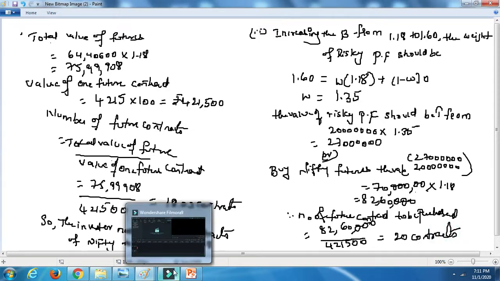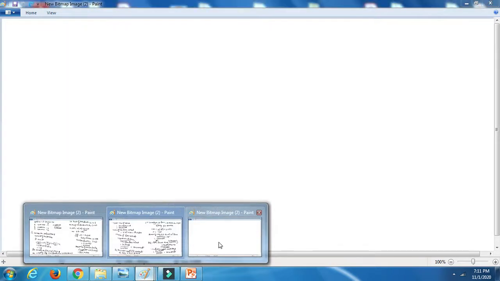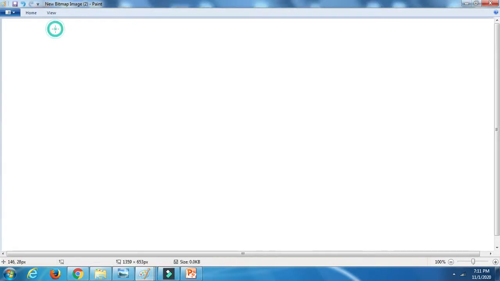So the investor, if we move to the next slide, needs to sell 20 contracts to increase the beta to 1.6.